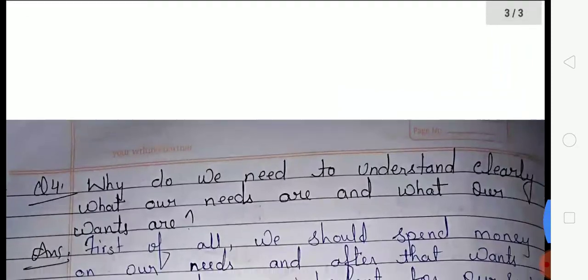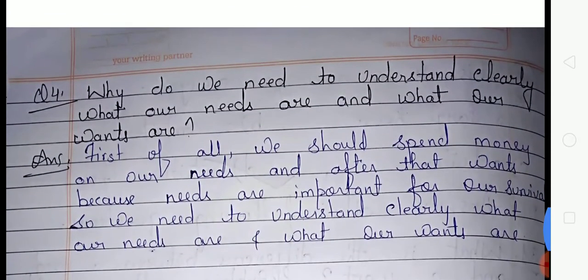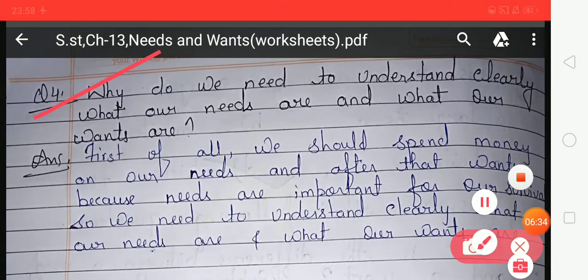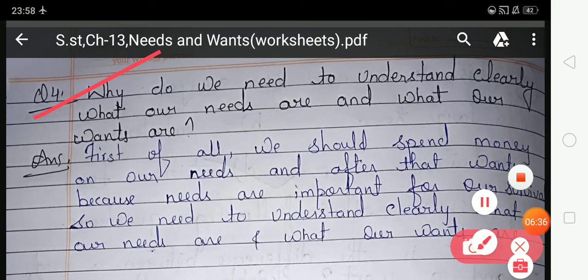Now look at the next, that is question number 4. Why do we need to understand clearly what our needs are and what our wants are? Answer. First of all, we should spend money on our needs, and after that on wants, because needs are important for our survival.